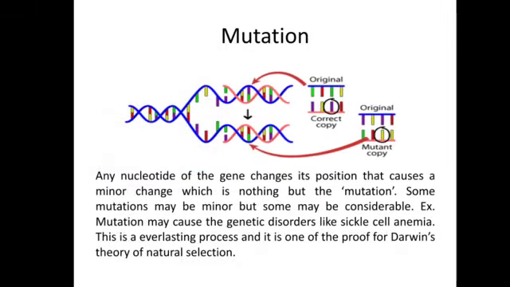Mutation. Mutation occurs when DNA gene is damaged or changed in such a way to change the genetic message carried by the gene to the RNA for the synthesis of proteins. Mutation may cause some genetic disorders like sickle cell anemia, wherein the shape of the red blood cells change, due to which obstacles in supply of blood in the body takes place.